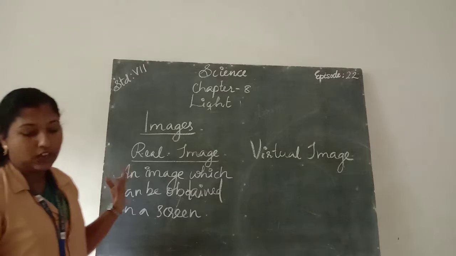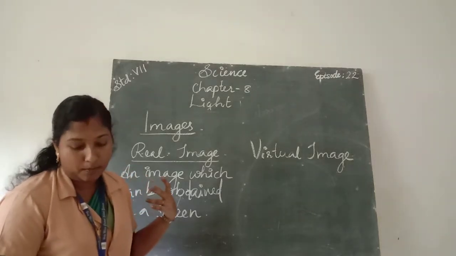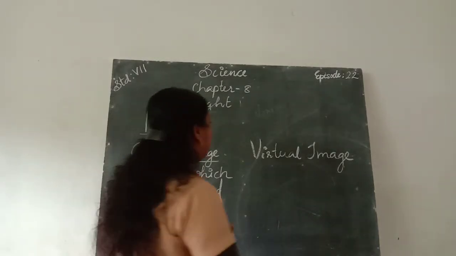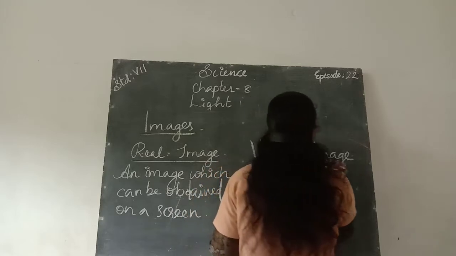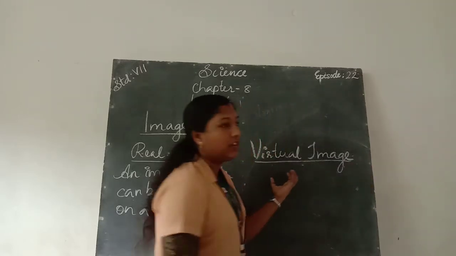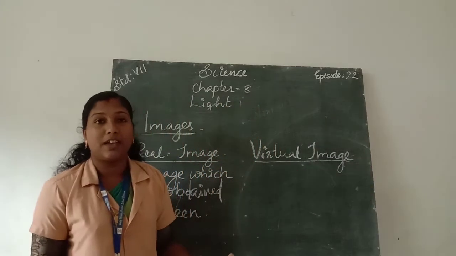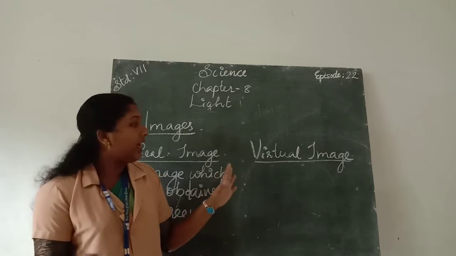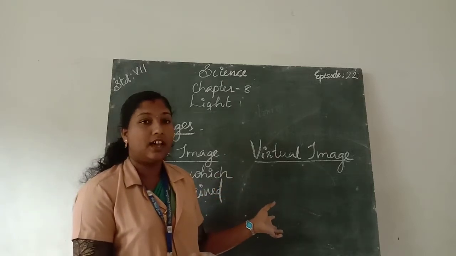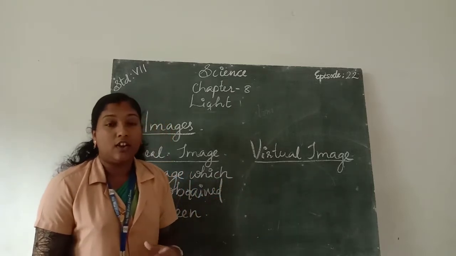What do you mean by virtual image? An image which cannot be obtained on a screen. Virtual image means an imaginary image. We can imagine that there is an image there, but it cannot be obtained on a screen.